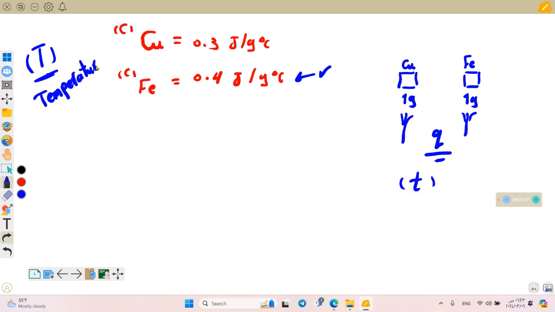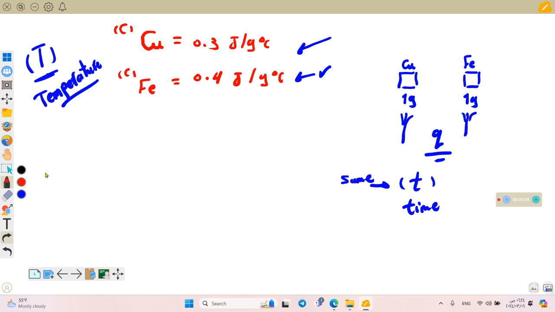Temperature has a capital T, while time has a small letter t. That's good. So which one here, from your knowledge, if you know that iron has a higher specific heat than copper, will get a higher temperature at the same time? The same time, if they were on the flames for the same time.